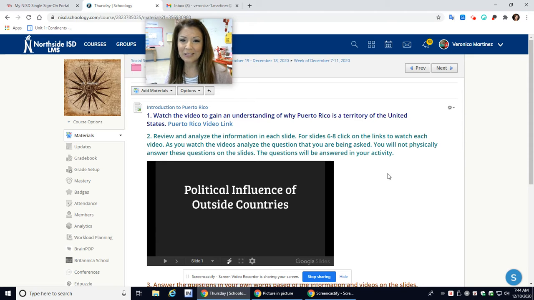We have discussed in depth how other countries in Europe, countries like England, France, Spain, colonized certain areas. And when they colonized, they picked up those territories. Though many of those locations aren't in fact states or countries, they are territories of certain countries. Puerto Rico is actually a territory of the United States. And we're going to go a little bit more in depth about how that became and why.